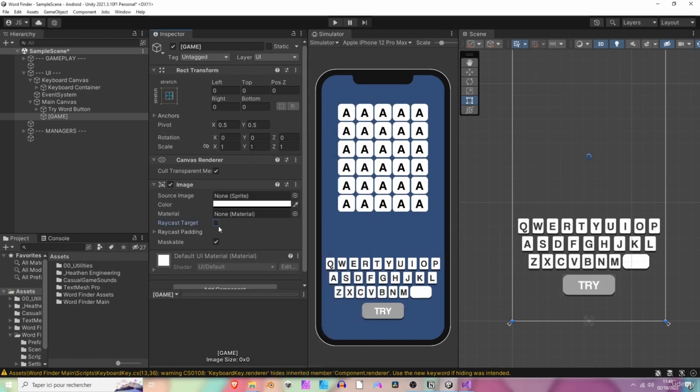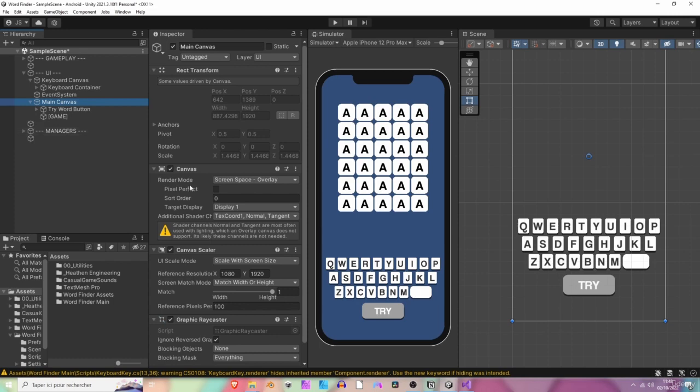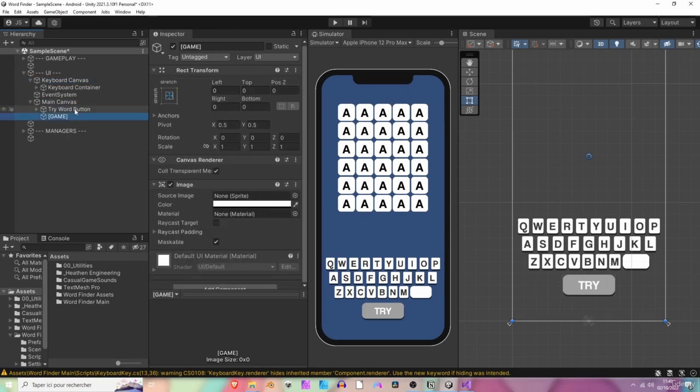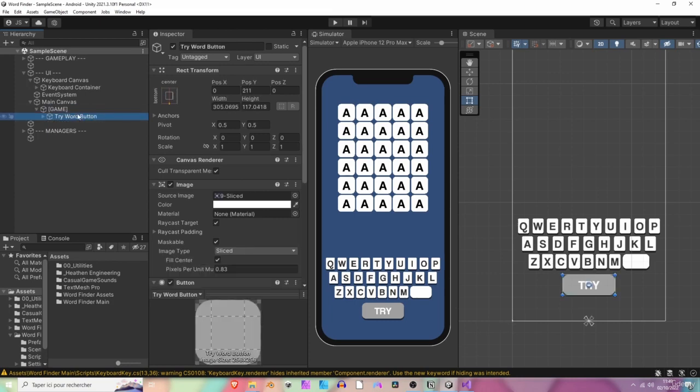And we want to prevent the raycast target here. We don't want to click on the panel because it will prevent us from reaching the keyboard, and that's not what we want. Okay, cool. Let's change the sort order of the canvas to 1 so that it's rendered in front of the keyboard because the keyboard has a sort order of 0. Perfect. Then we can drag our try word button and drop it onto the game panel.